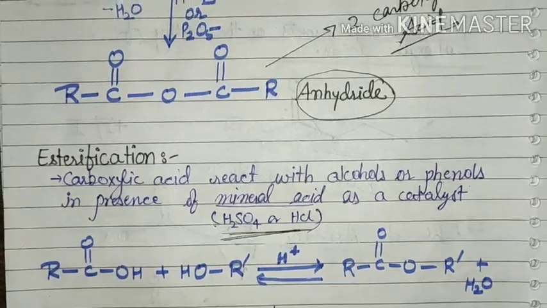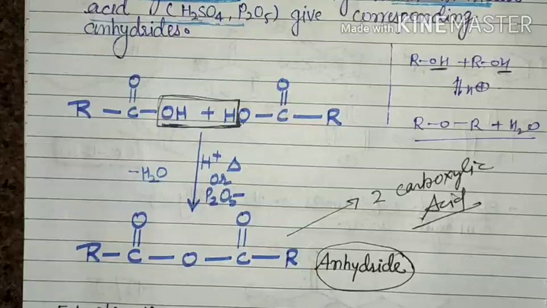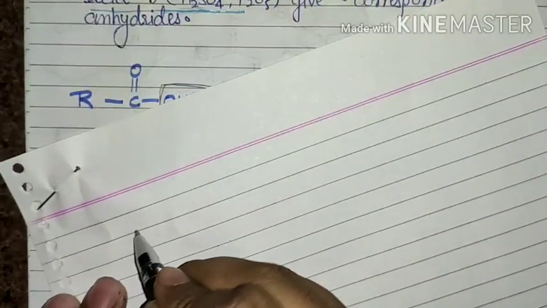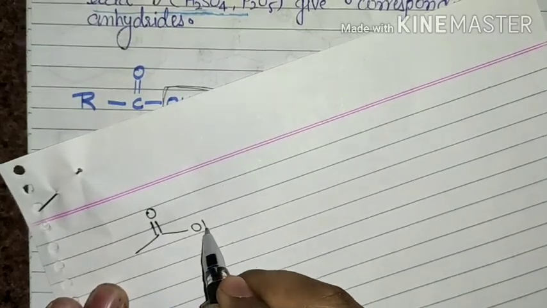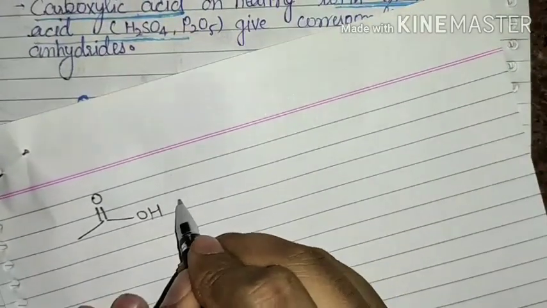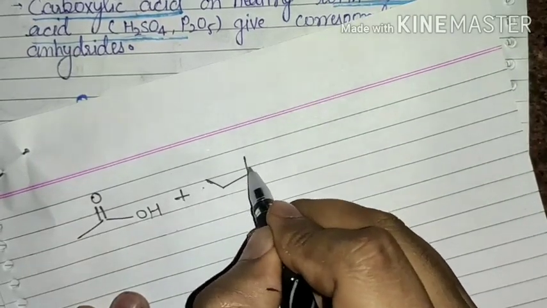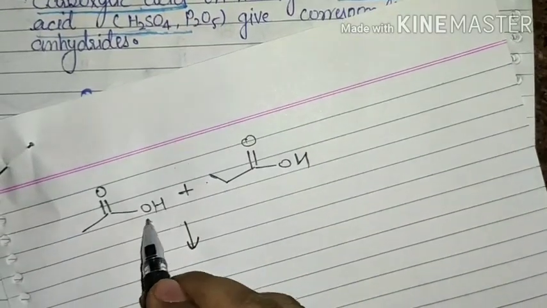One thing I want to tell you is that I always use a representative reaction only, not a particular example. For a particular example of anhydride formation, suppose CH3COOH reacts with CH3COOH, then the anhydride formation takes place at this point.